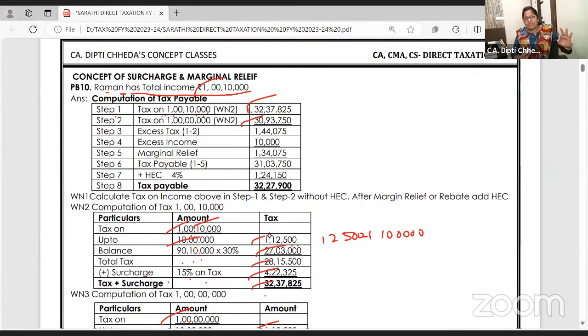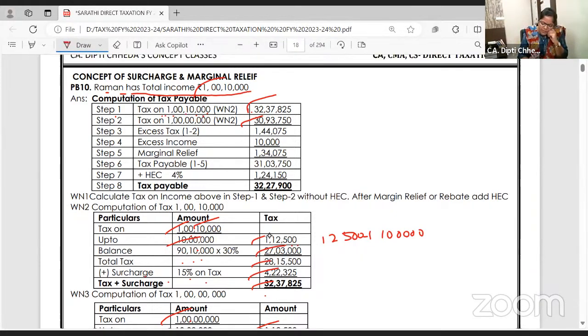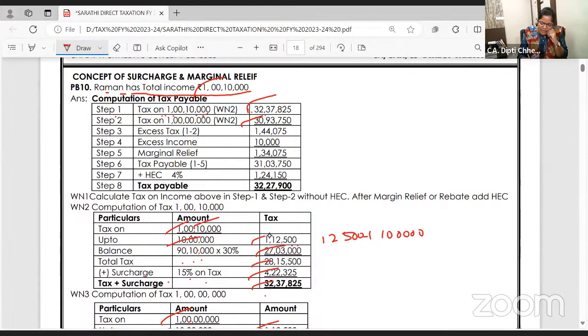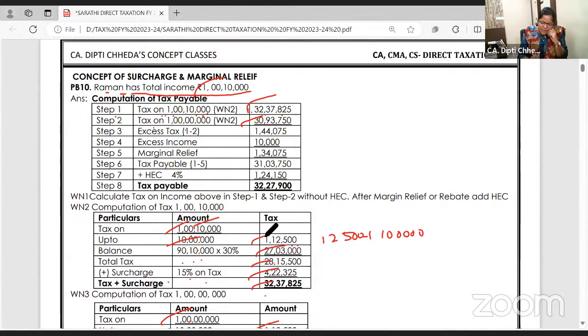Now there's a beautiful dialogue going on between me and CA Dipti Chheda, and the department. See, I'm saying to the department, I have earned 1 crore 10,000 and tax is 32 lakh 37,000, while tax on 1 crore is this. How much excess tax am I paying? 1,44,075.